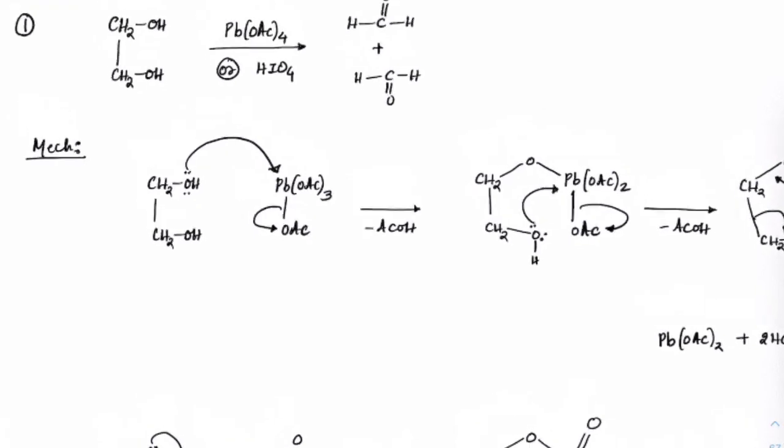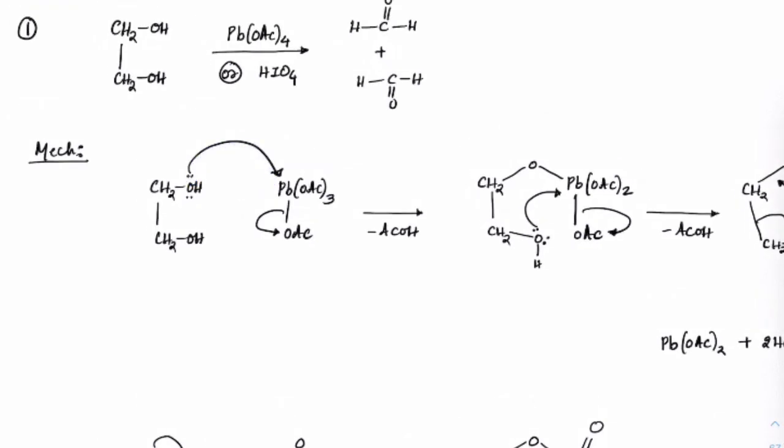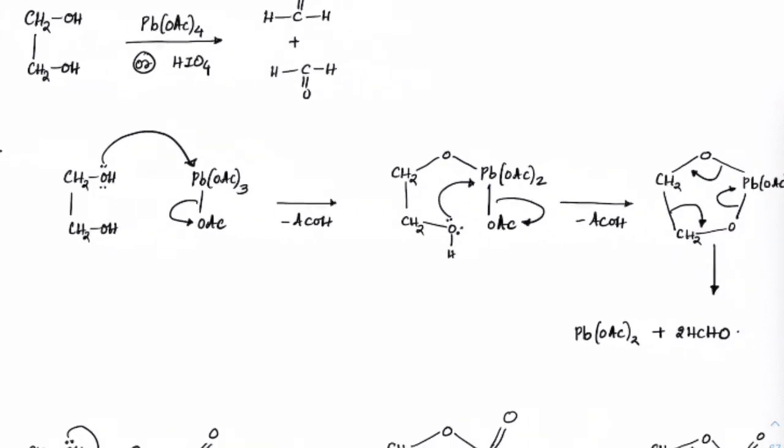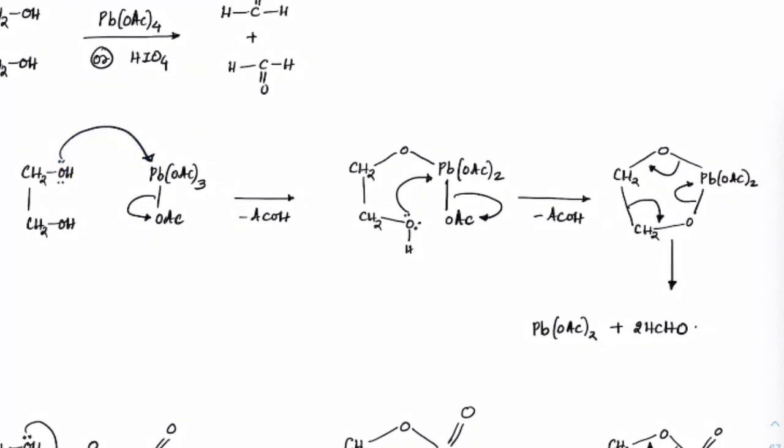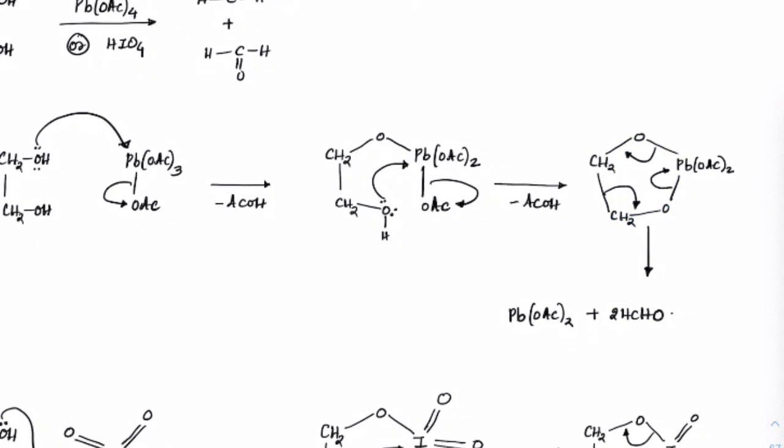So the lone pair from the glycol will attack the lead, removing an OAc group here. OAc is left here. Yesterday also we did oxidation with CrO3, same reaction, same mechanism. Okay. See, oxygen attacking on lead, making this form here, OAc is left. Next, once that is done, again the lone pair on this oxygen is attacking lead, forming this cyclic ester. This type of cyclic ester has been formed. 2 times you can see OAc has left. One OAc has left here, one OAc has left here.